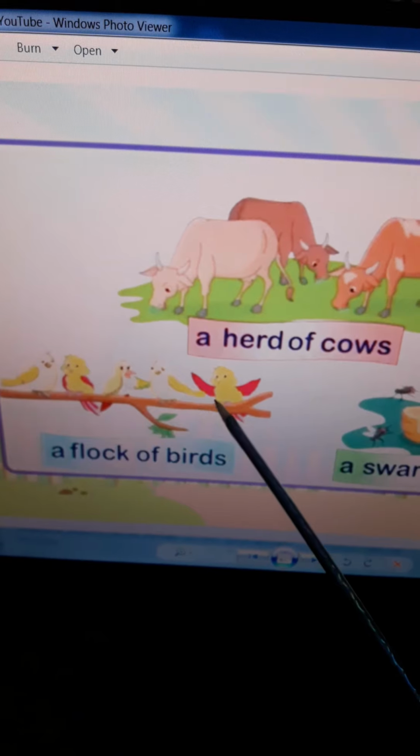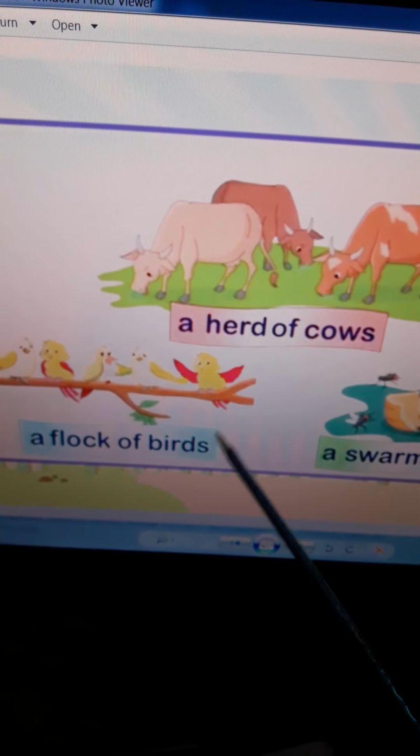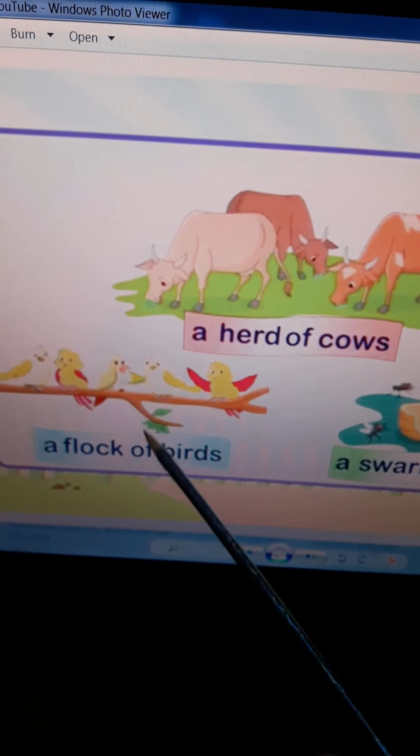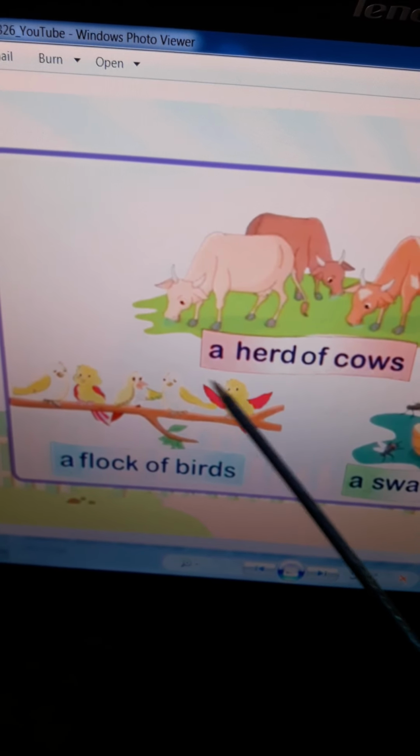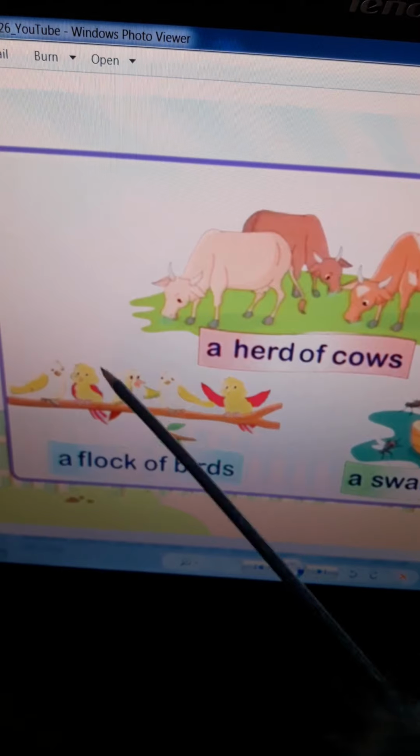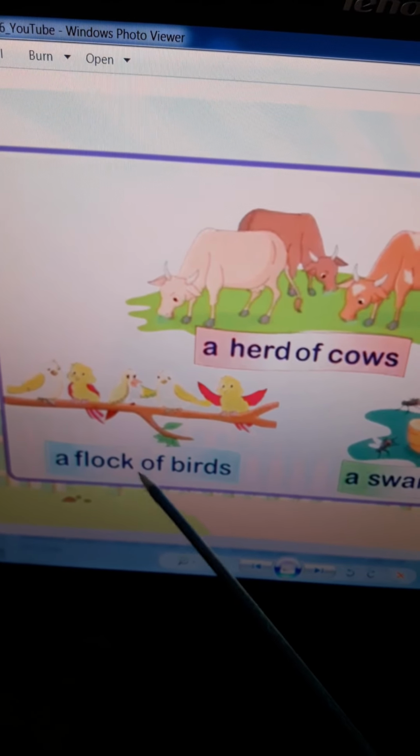So beta, we have to give the name of this group of birds. Okay, so what is the group name of these birds? Flock, a flock of birds.